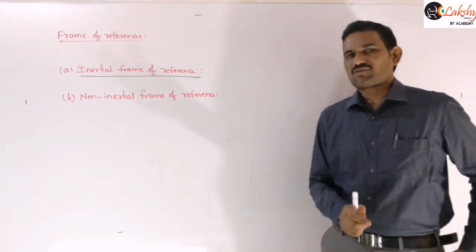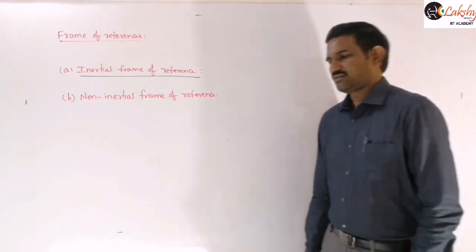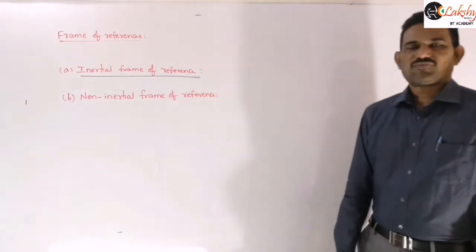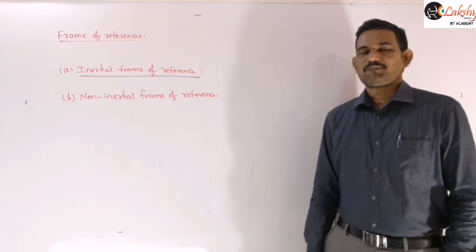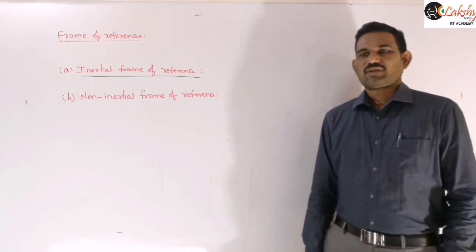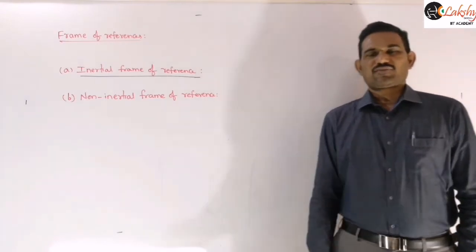Just to mention, the frame of reference in which Newton's laws of motion are valid is called an inertial frame of reference.